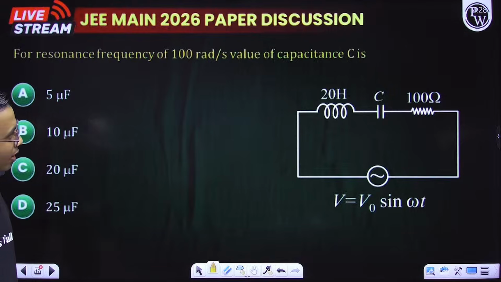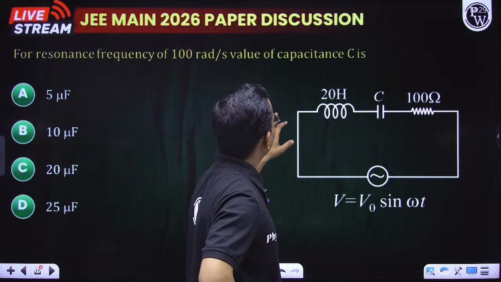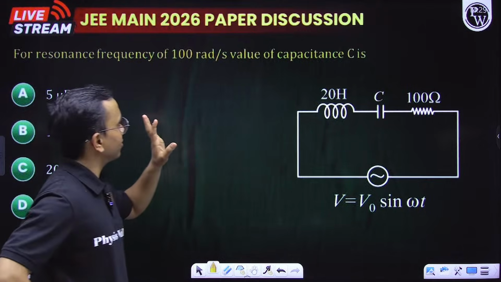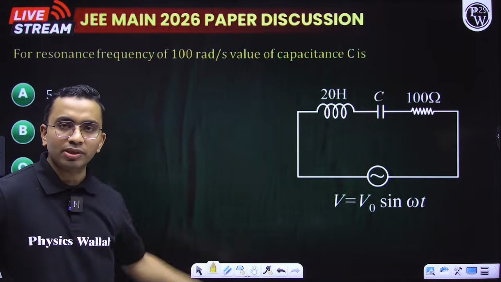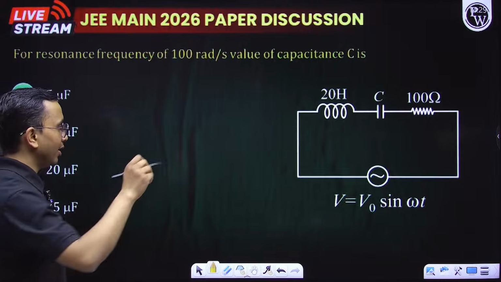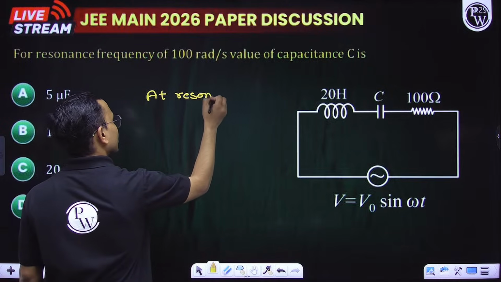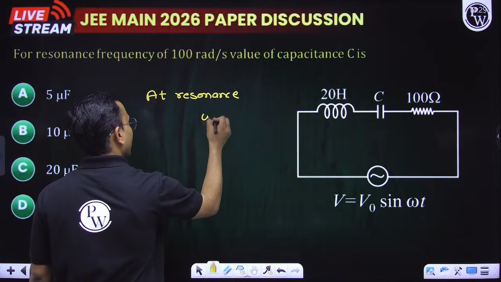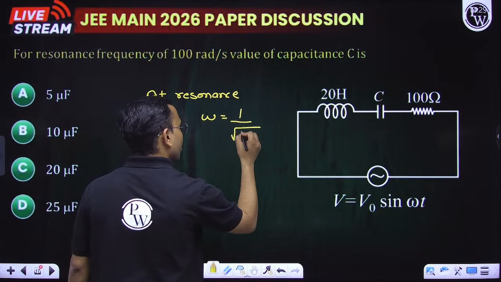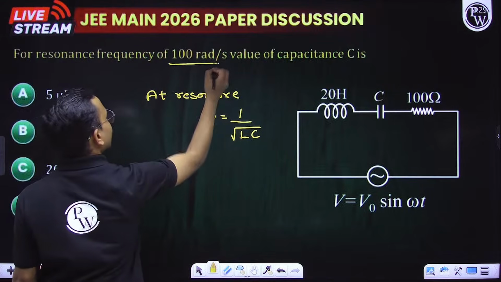Okay, another question. For resonance frequency of 100 radian per second, value of capacitance. Now in this circuit, if resonance happens, what will be the frequency? We know that at resonance, omega is 1 by root of LC. This omega is given to us as 100 radian per second.